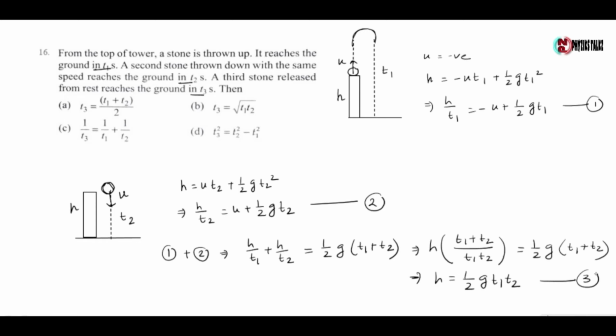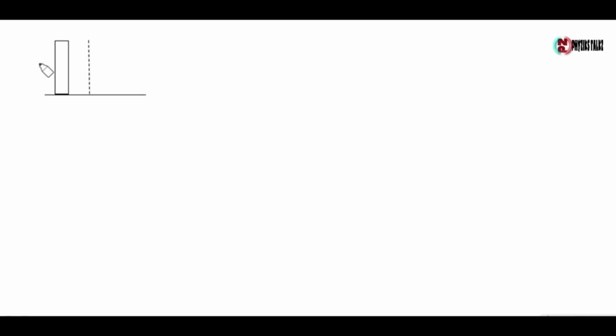This is equation 3. Now for the third case, the ball is just released from the height h. So here u is 0 and the time taken by the ball to reach the ground is t3. So here h equals half g t3 square, which is equation 4.